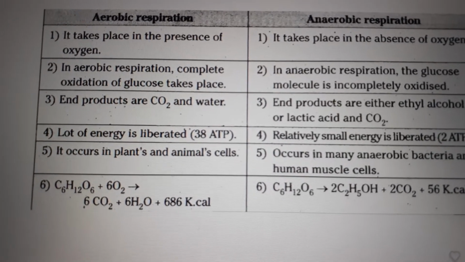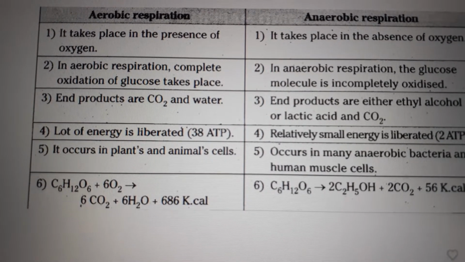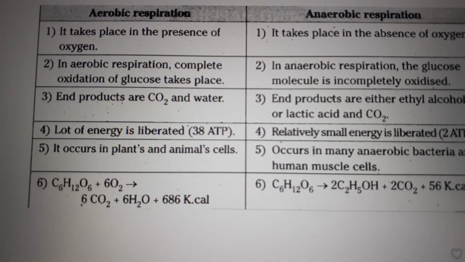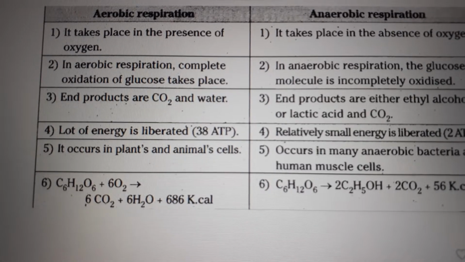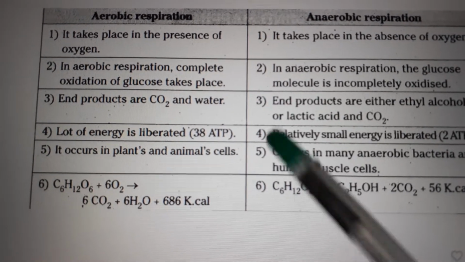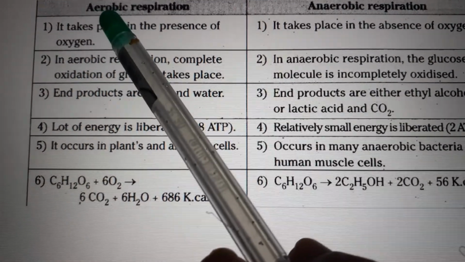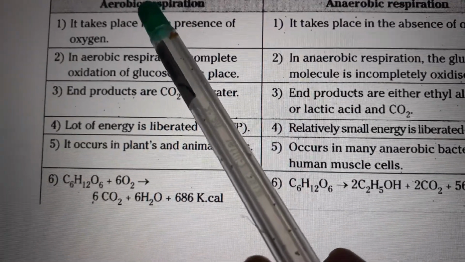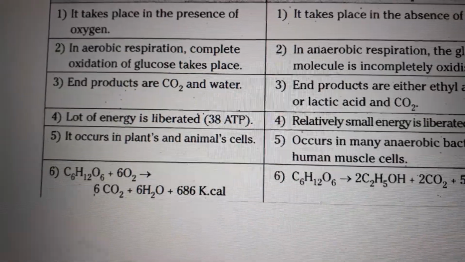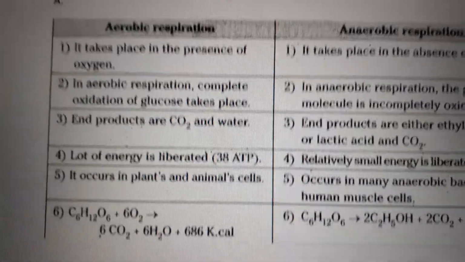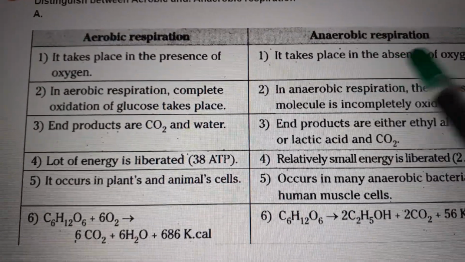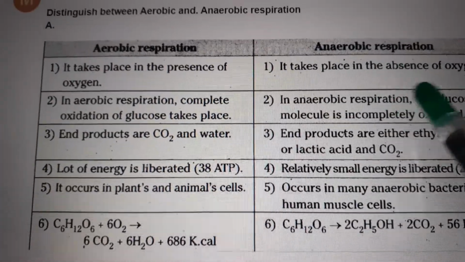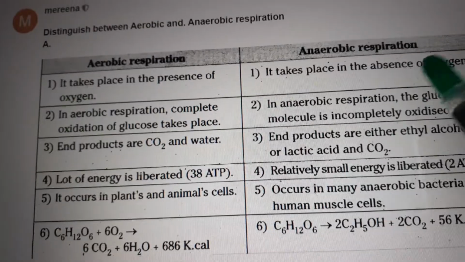Types of respiration. Respiration is mainly classified into two types. One is aerobic respiration. Aerobic respiration takes place in the presence of oxygen, whereas anaerobic respiration is the respiration process that occurs in the absence of oxygen.